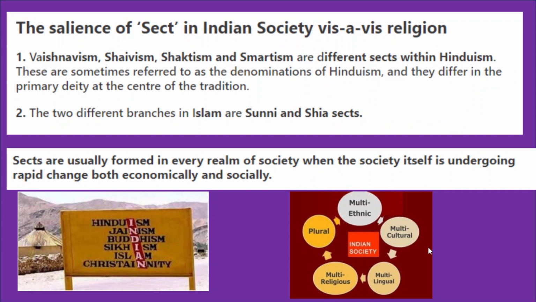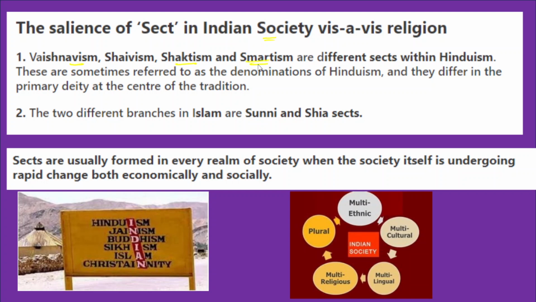Now we need to talk about the salience of sect in Indian society vis-a-vis religion. Religion is one of the most prominent features of Indian society. India has diverse religious beliefs. In this context we have Vaishnavism, Shaivism, Shaktism and Smartism.